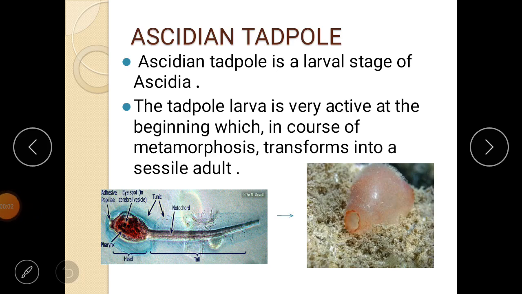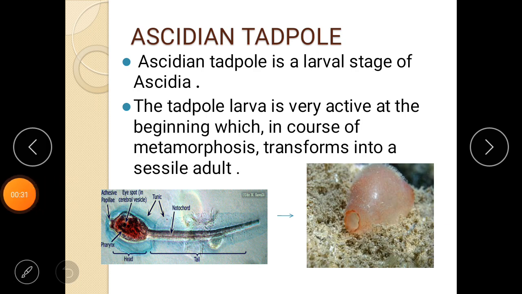Hello students, in the last class we have studied one of the examples for subphylum Urochordata, which is Ascidia. In the previous class we studied the morphology of Ascidia, where it lives, how it structurally appears. All this you have studied in the previous video. In this class you are going to study about the larval stage of Ascidia.